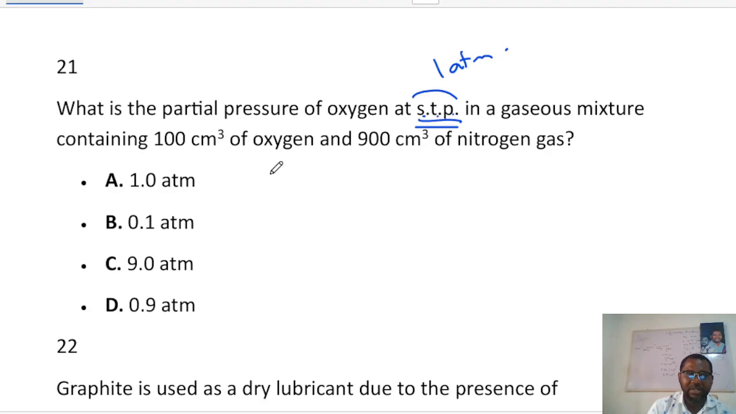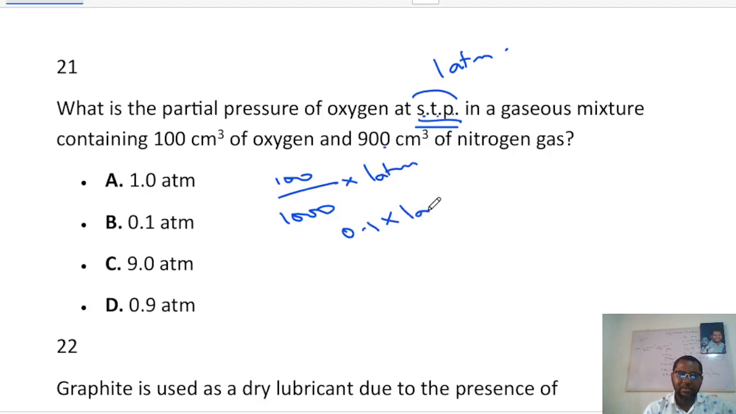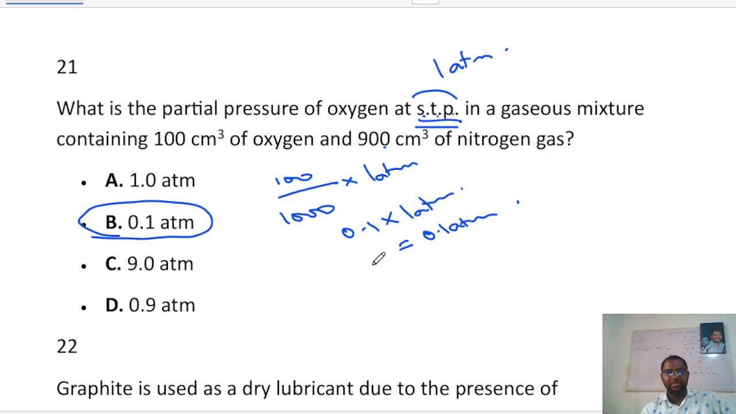In the case of oxygen, we can say 100, the volume of oxygen, all over the total volume of the gas, which is 1000, because 100 plus 900 is 1000, multiplied by 1 atmosphere. This will give us 0.1 times 1 atmosphere, which gives 0.1 atmosphere. So that's the answer. The answer here is B. That's very, very important.